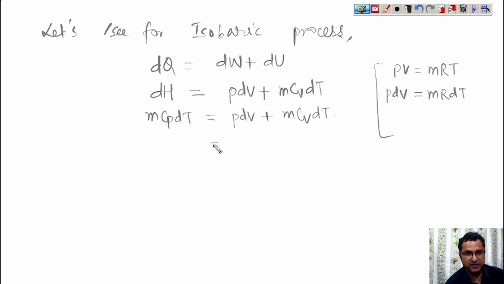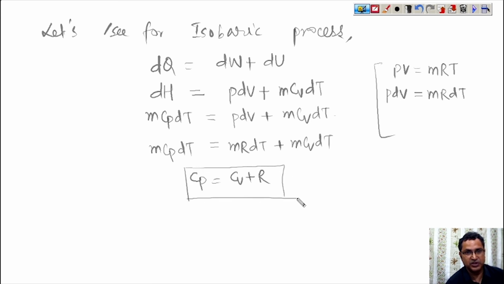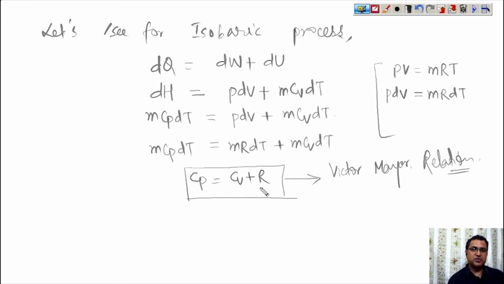So mR dT plus mCv dT is equal to mCp dT. Now Cp is equal to Cv plus R. This is known as Mayer's relation. So Cp is equal to Cv plus R.